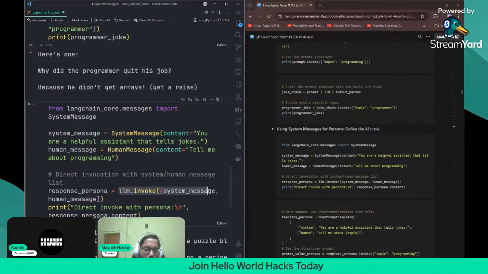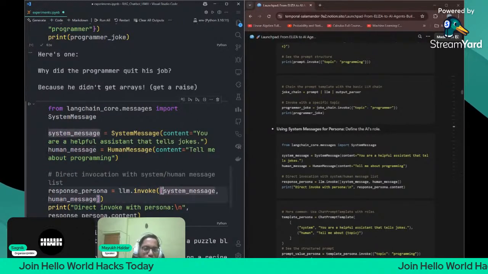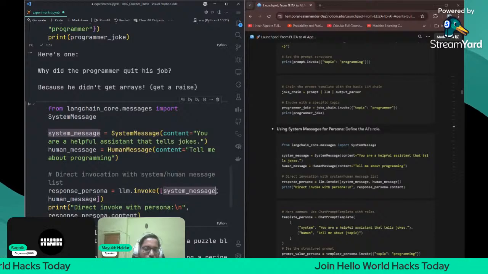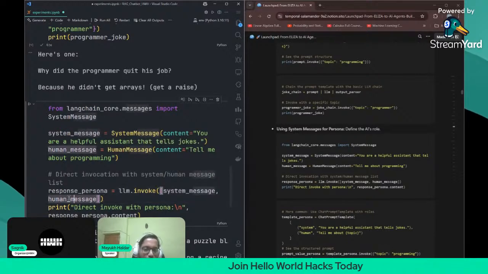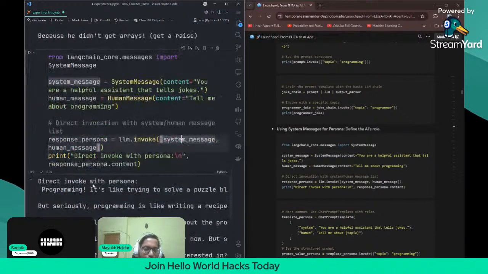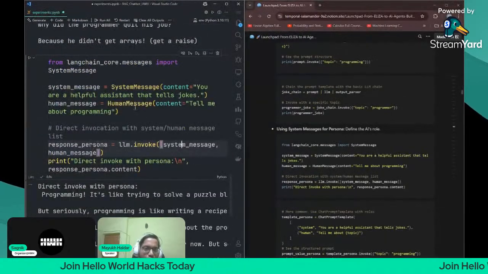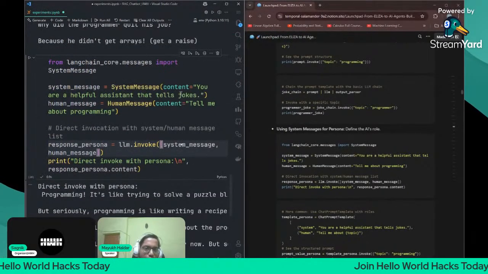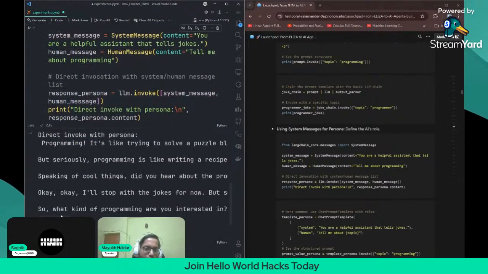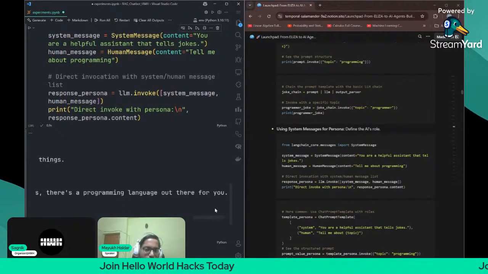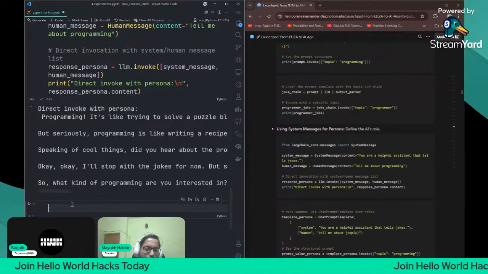Now, if you are passing it as llm.invoke, we will give the system message here and then the human message, because the system message is like a universal message and the human message is the direct prompt. So now it will tell a joke: you are a helpful assistant that tells jokes, now tell me about programming. It will tell about programming in a very joking way. See, it has told about programming in a very joking way.